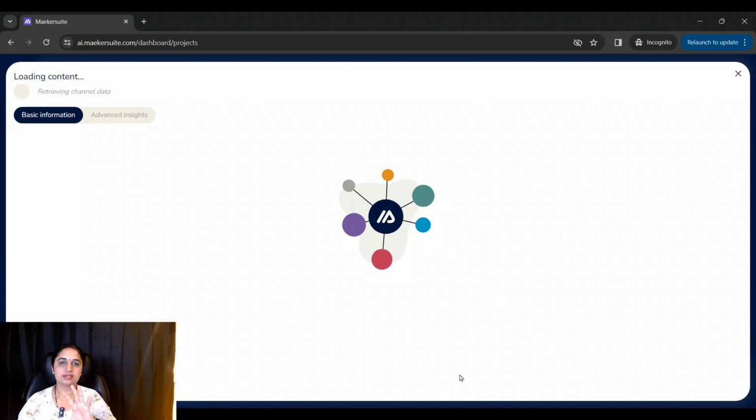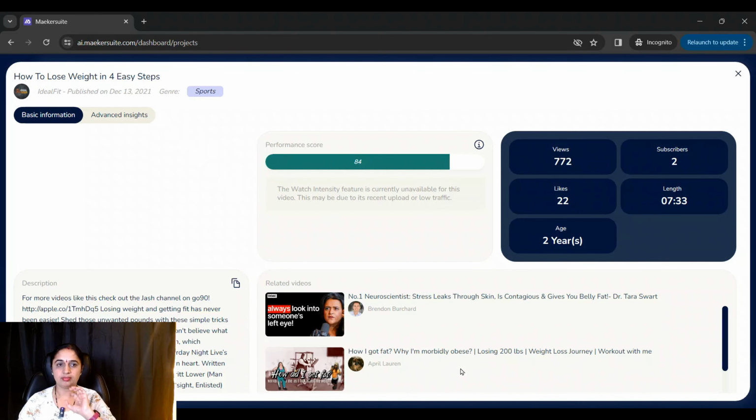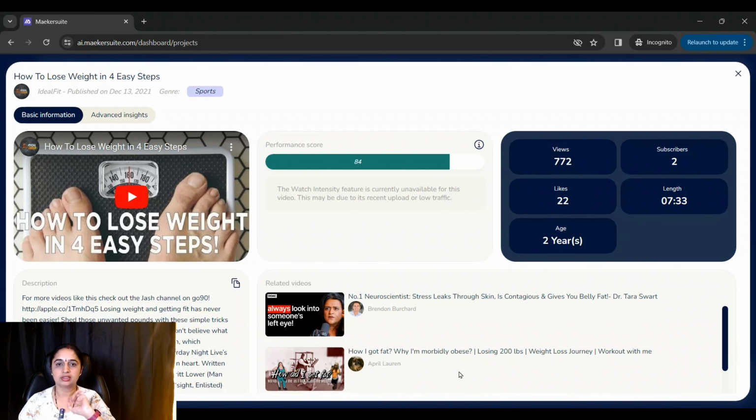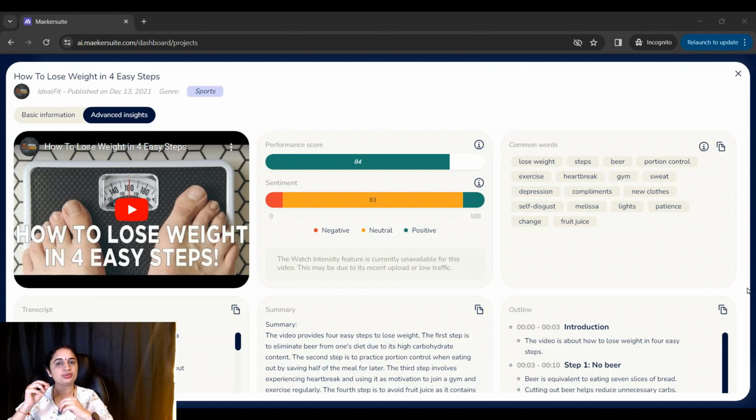The layout of this particular pop-up is pretty similar to what we've already seen. It's just that this is going to generate the insight for one particular video that you are interested in. As you can see, the screen is pretty similar to what we saw when we were researching a topic. It is just that we use research topic when we want MakerSuite AI to research a particular video topic idea for us, and this analyze a video is when we already have a video and we need more insights into it.